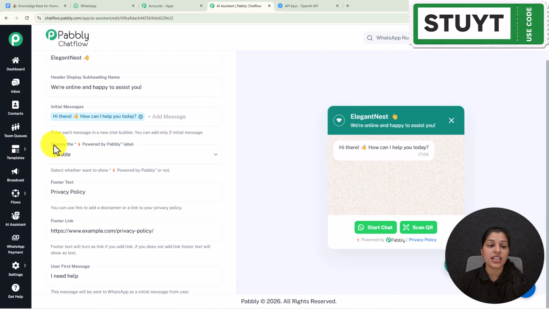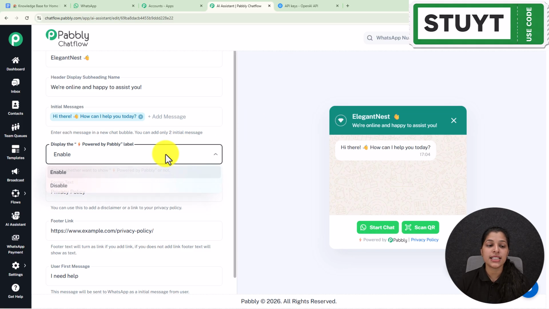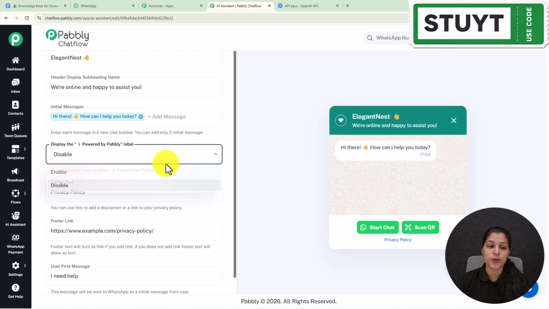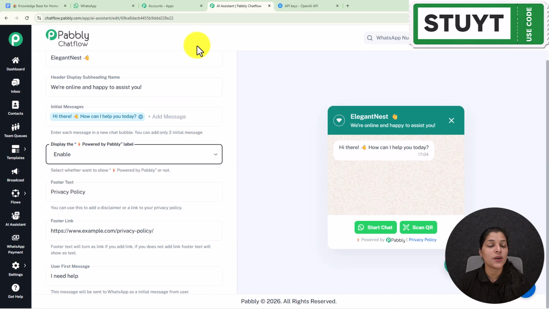And afterwards we are getting this option for display the powered by Pabbly label. So here on the footer section of the preview of your AI assistant, you can check out this powered by Pabbly label can be seen. Now let me disable it and see the changes. And as I have disabled it, the powered by Pabbly label has disappeared, but I'm going to keep it as enable. You can select it according to you.